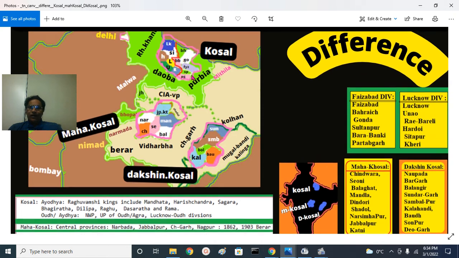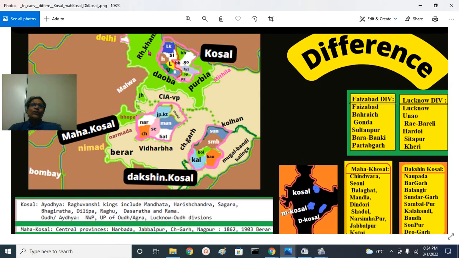The Kosala region is also called the Ayodhya region. There is a river called Sarayu, also called Gagra. In the upper region, the river is also called Sharada. It comes from the Uttaranchal, Uttar Pradesh, Nepal border, where it is called the Kali river. It is the Sarayu river or Gagra river. The northern part is called Sarayu Par, that is the Kosala region.